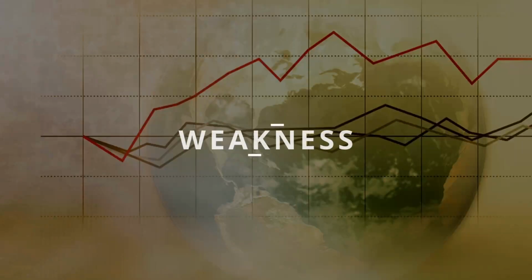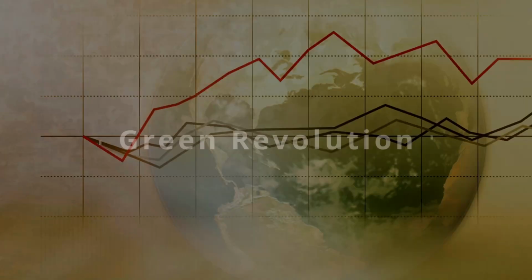Now, if we are going to the weakness of the Green Revolution, we must mention that unfortunately agriculture is still dependent on monsoon. Why? Because in India, most of the farmers are poor. So as they could not get access to the Green Revolution because it needs money, they didn't have money.